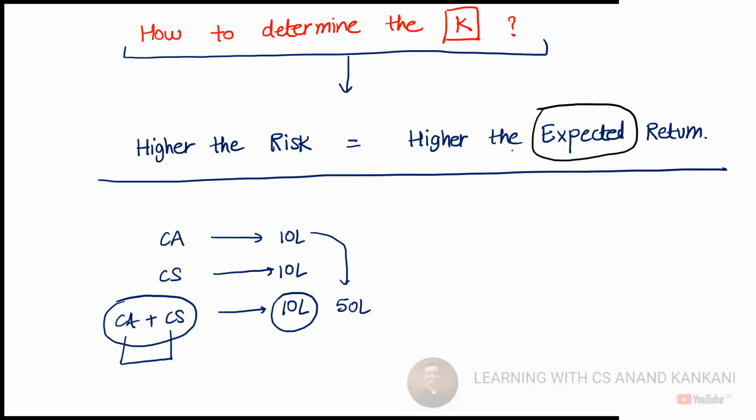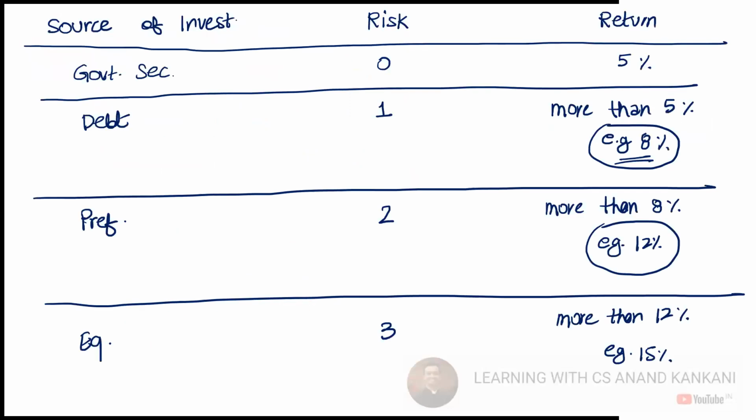The higher the risk, the higher the expected return. Everyone who invests their money is undertaking risk. Whosoever is the lender is taking some risk, so based on this risk the return expectation comes. We saw that if we invest in a government security, the risk is zero, therefore the return can be less, and that is absolutely fine.